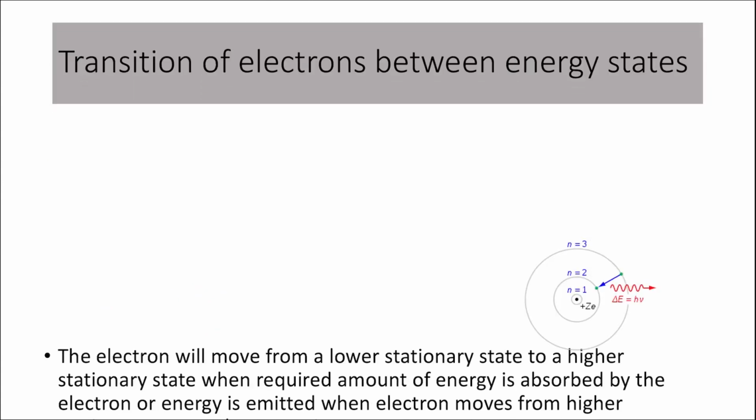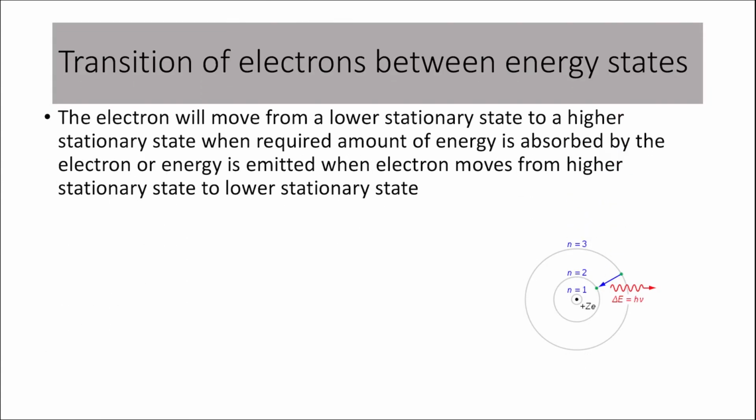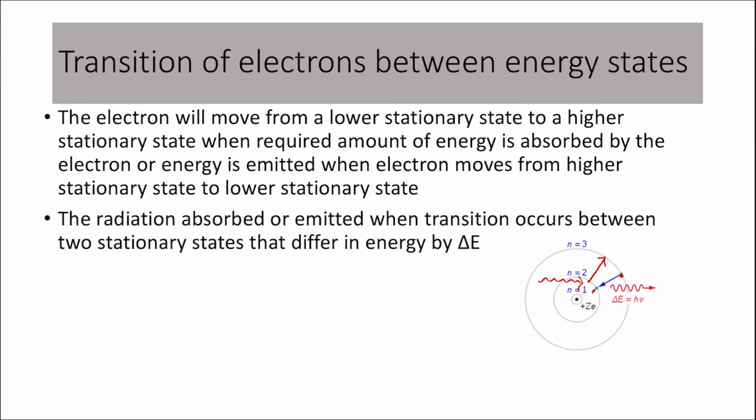Let us look at the next interesting postulate, that electrons can always jump from one orbit to another. If the electron jumps from a lower orbit to a higher orbit, it will do so by absorbing some energy, and vice versa, if the electron jumps from a higher orbit to a lower orbit, it would do so by emitting some energy.